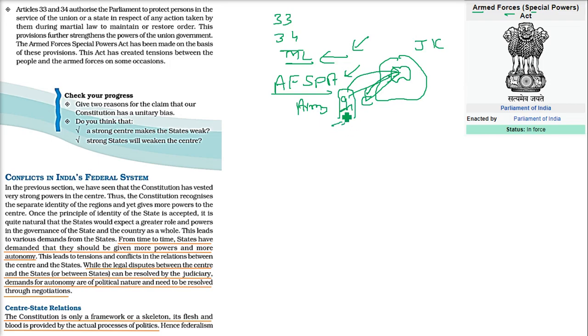He cannot go to trial. He cannot be taken to law. And these are the things. These are special laws. These are the special things which have actually sparked very controversies.